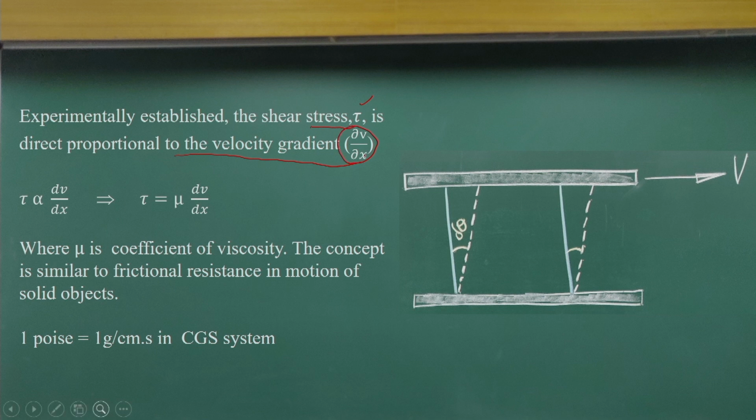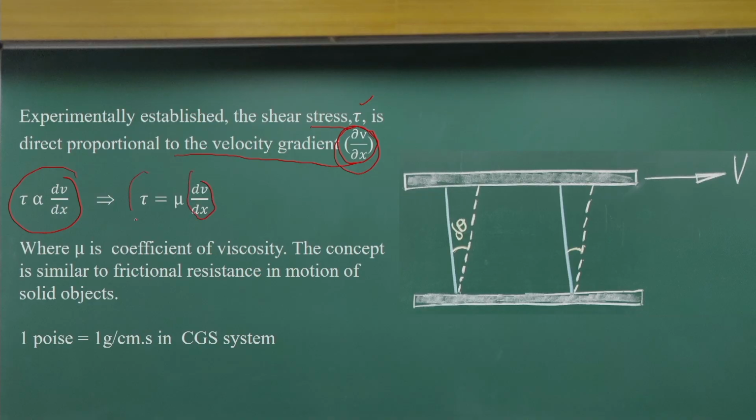The more velocity gradient there is, the more shear stress you will have. The constant of proportionality is known as the coefficient of viscosity, or dynamic viscosity.